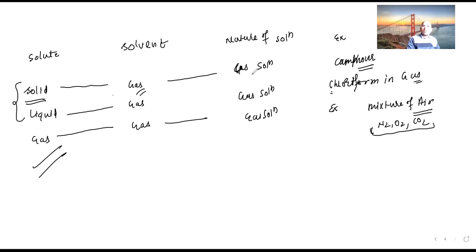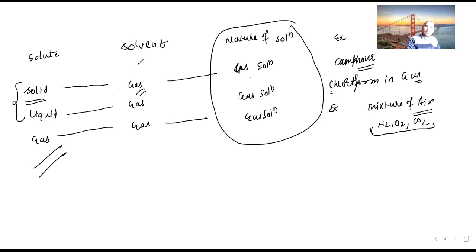Solid gas means gas solution. Liquid gas means gas solution. Gas means gas solution. Why are they making gas solution? That I already told you. If the phase of the solvent is gas, it is going to form a gaseous solution. Example I told you, camphor in air. Camphor mixes in air. That is the first example.